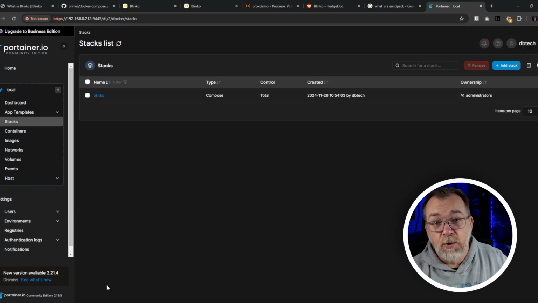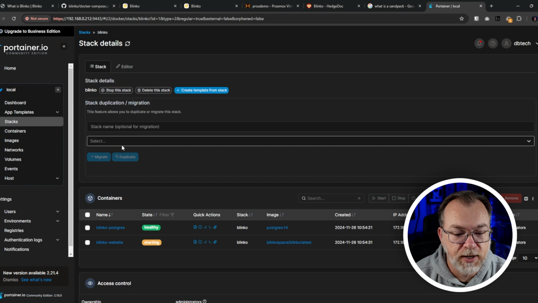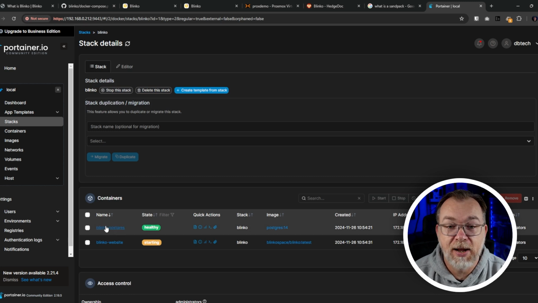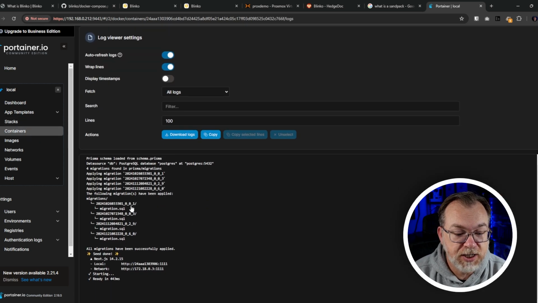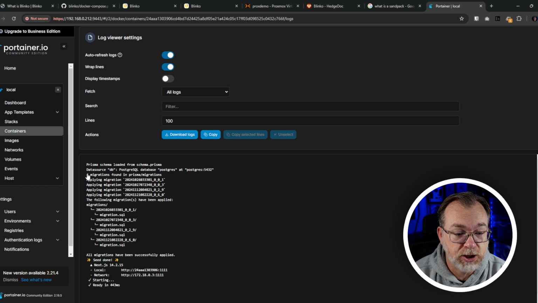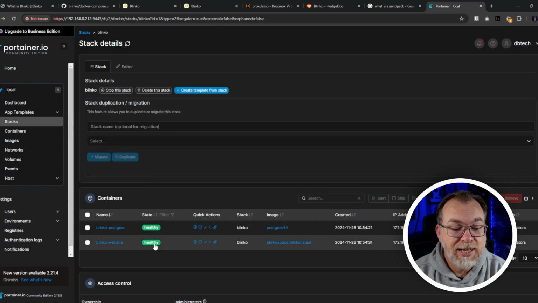Okay, so here we are just a moment later, and we can see that this has deployed. Our Postgres database is healthy and our application is starting. We can jump into the logs here and just see what it's doing. And it looks like everything here is good to go. It has connected to the database, done the migration it needs to do, and created the stuff it needs to create. So all of that looks good. And hey, look, now we're up, we're healthy, we're good to go here.